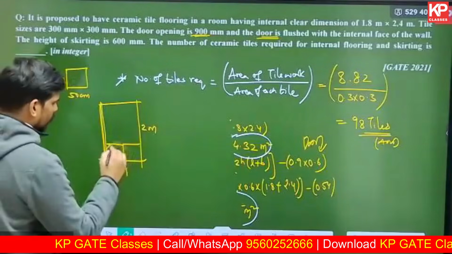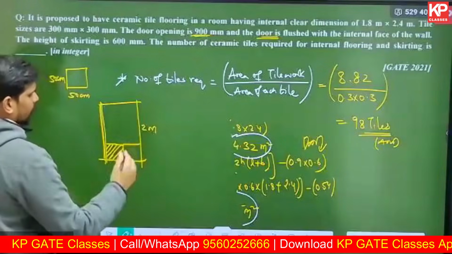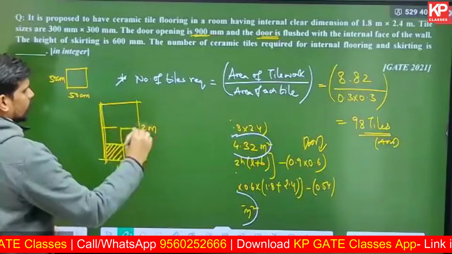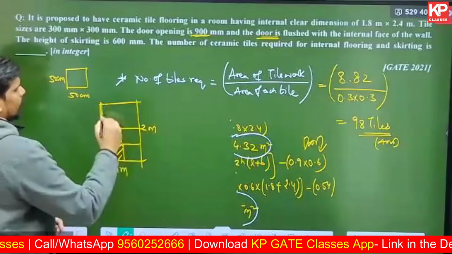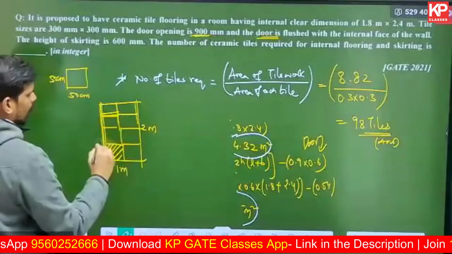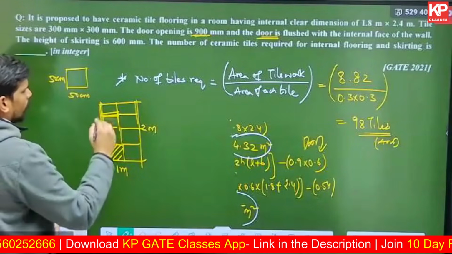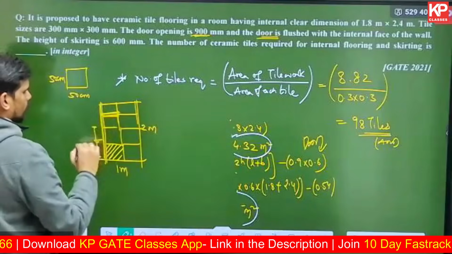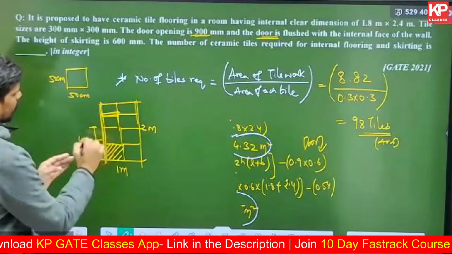You will have two tiles here, and the overall width will be covered. This is half meter, this is half meter, so it is 1 meter till here, and total it will be 2 meter.